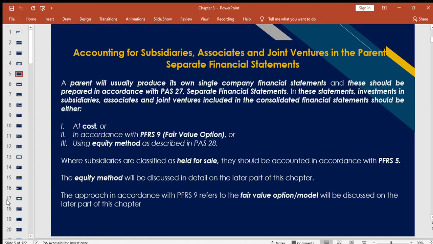So, accounting for subsidiaries, associates, and joint ventures in the parent's separate financial statements. A parent will usually produce its own single company statements, and these should be prepared in accordance with PAS 27.